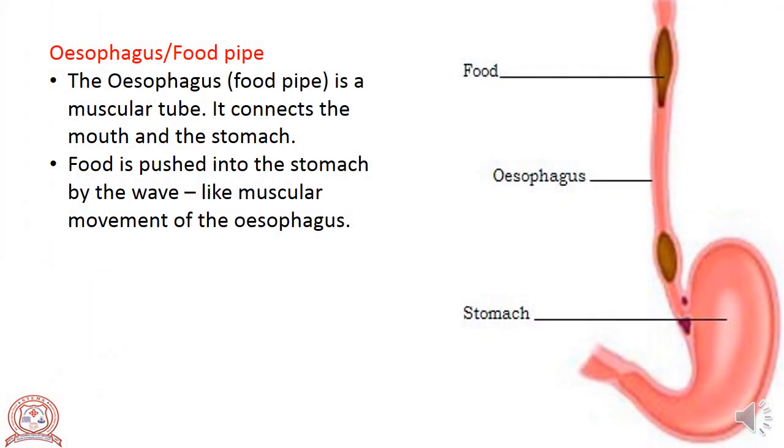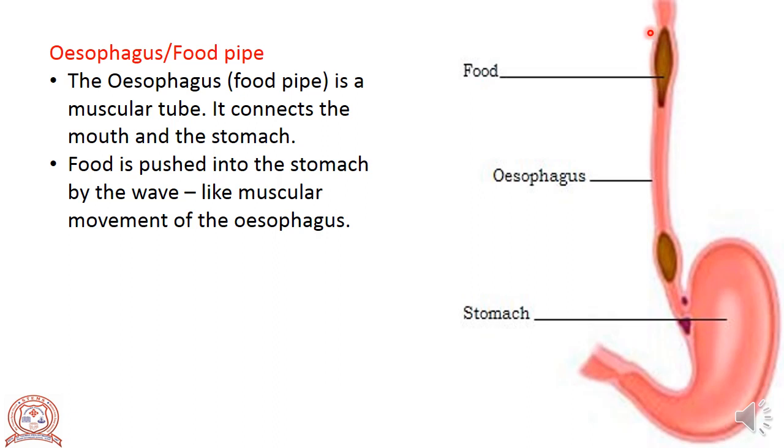In the last video, we learned how food is broken down into smaller pieces in the mouth. The food which is swallowed enters into the food pipe or esophagus. You can see the picture of the food pipe here.